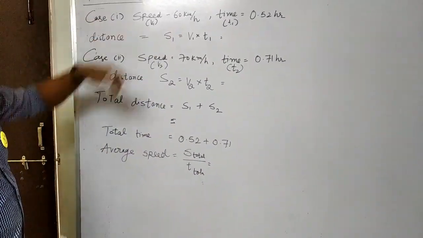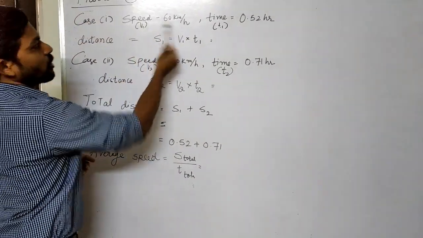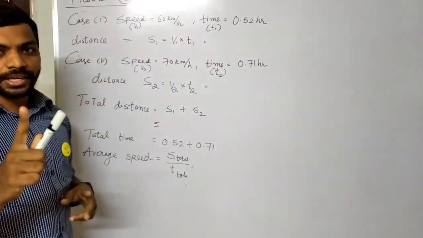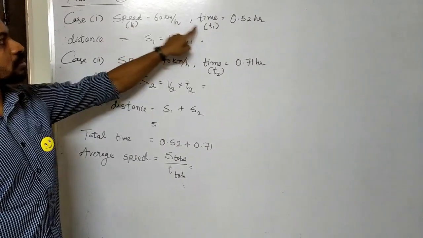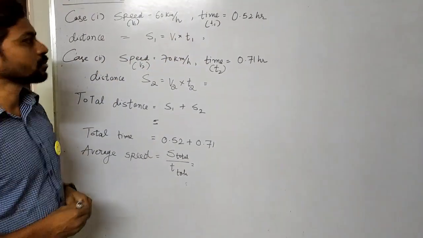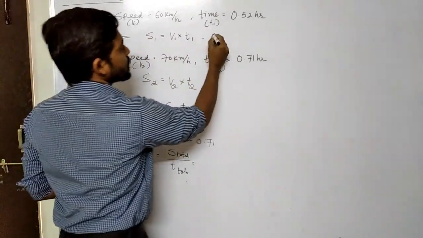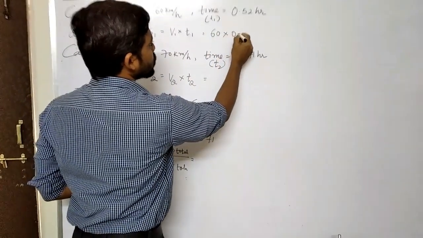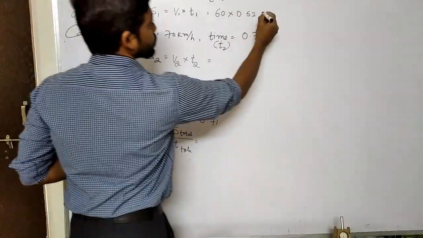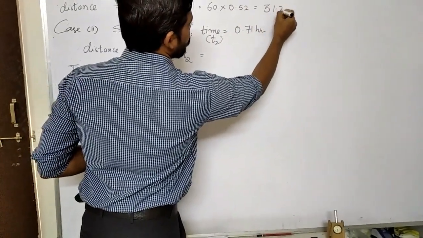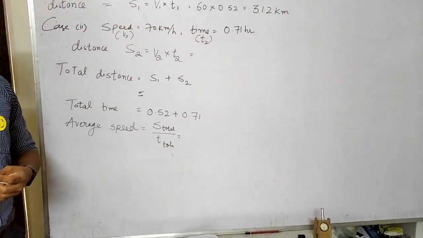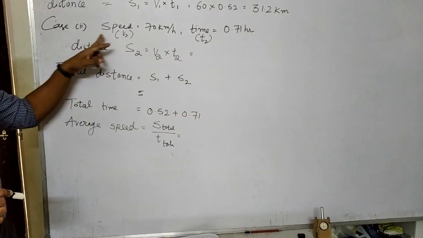So this is the case 1. Speed 60 km per hour. Time t1 0.52 hours. Since this is first case, I mentioned that with 1. So distance formula is speed into time. So speed is given 60 into 0.52. You are going to get 31.2 kilometer on calculating it.